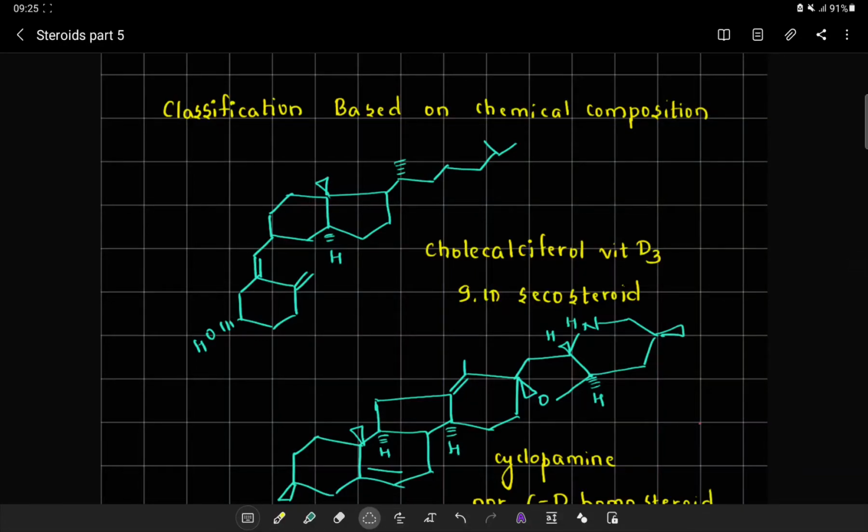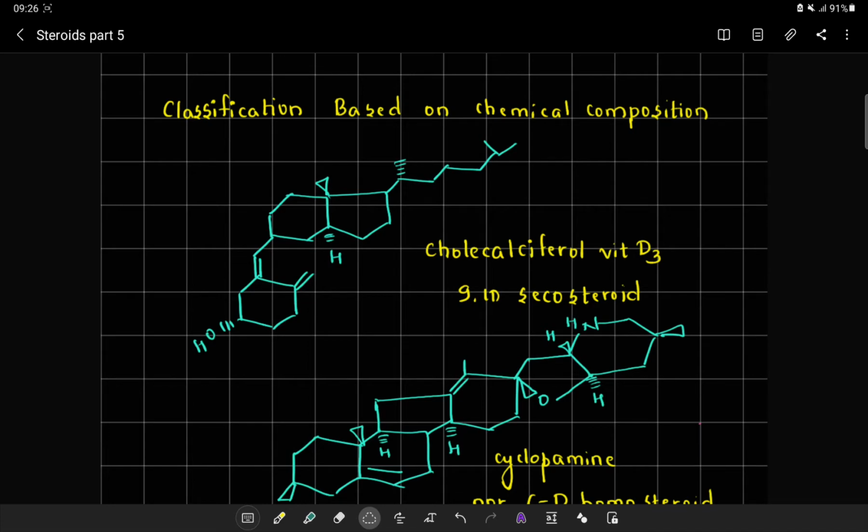In the previous class, we have seen the classification based on the numbering system at position number 5. We have also seen the systems like seco systems, nor systems, homo systems, and how we could give a nomenclature as allo systems to the steroidal system. And then we also saw that there were certain rules for those nomenclature.